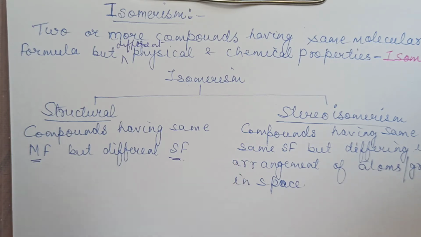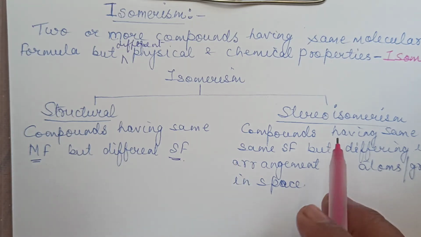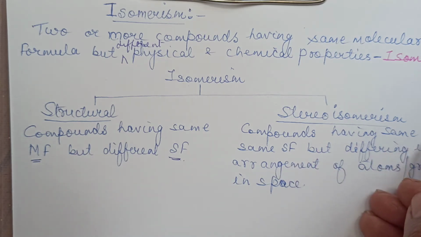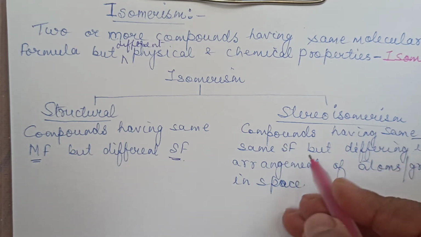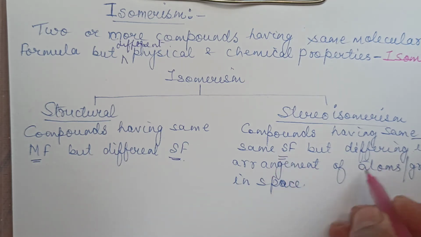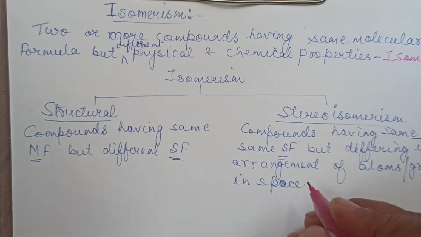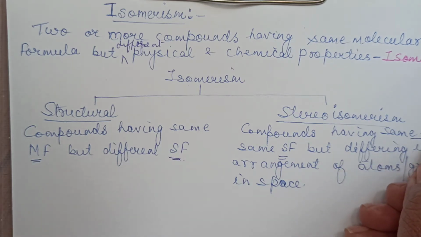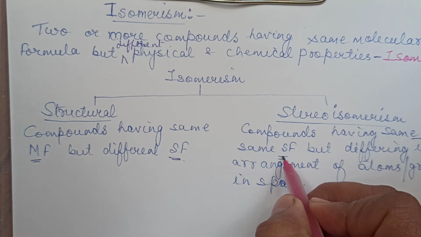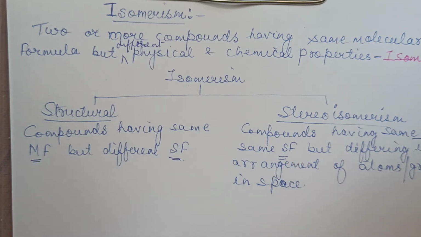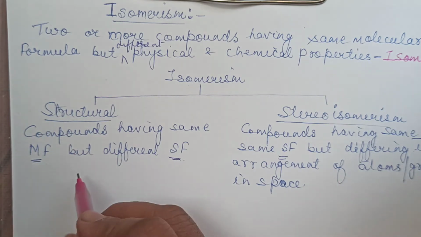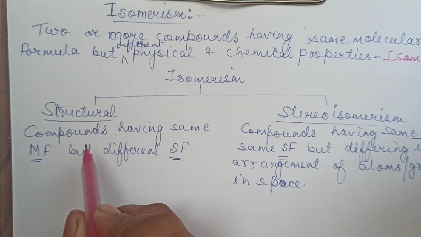Now what is different in the structural formula? On that basis, structural isomerism can be further classified. The second type is stereoisomerism: compounds having same molecular formula, same structural formula, but differing in the arrangement of atoms or groups in the space. But in today's video, we will be only talking about structural isomerism, and stereo I'll be taking in my next video.